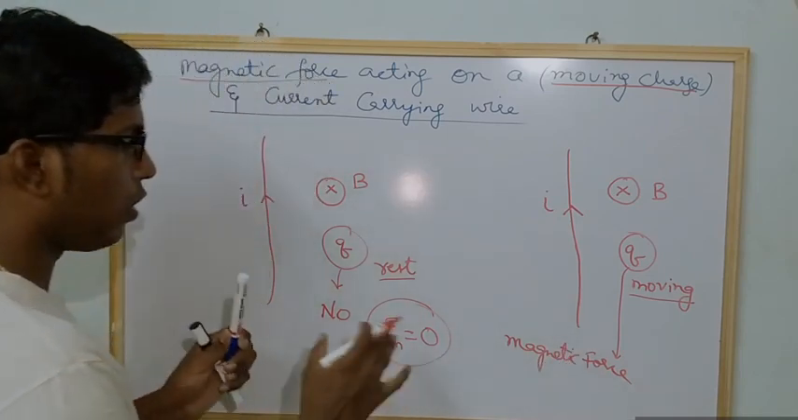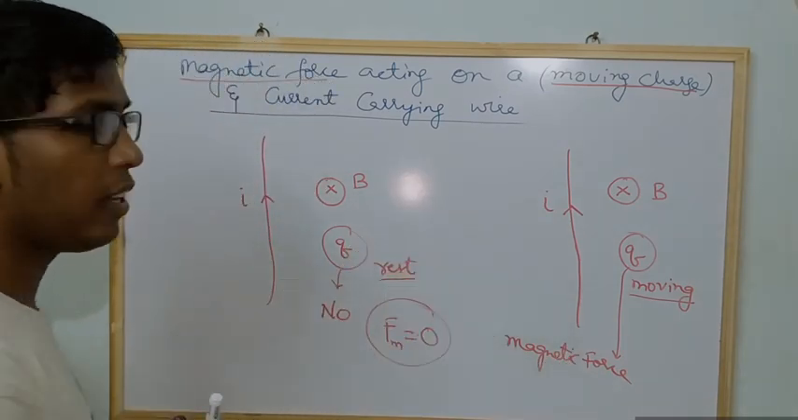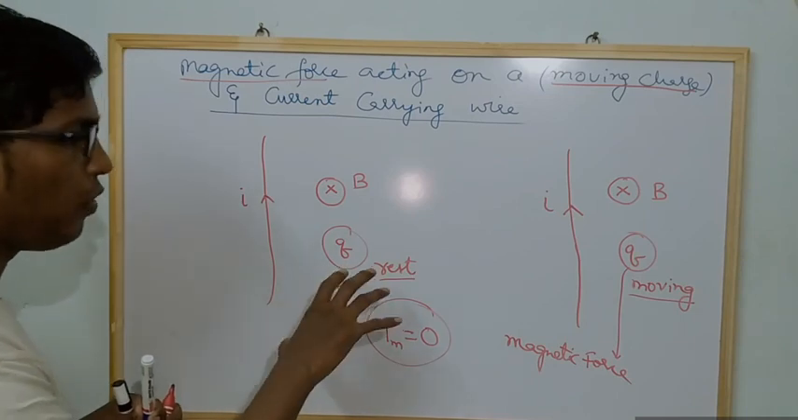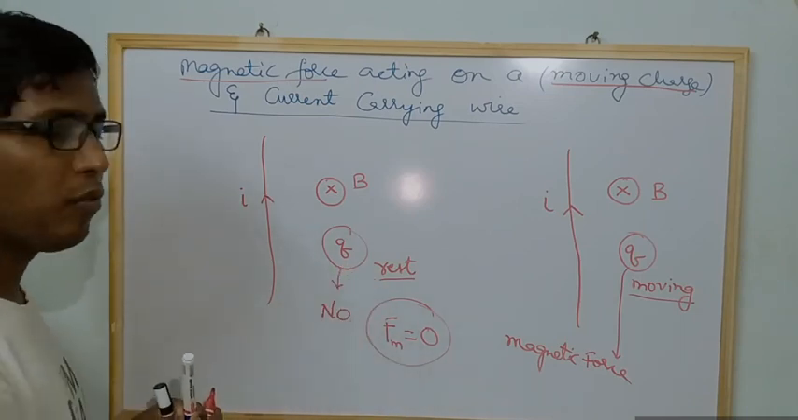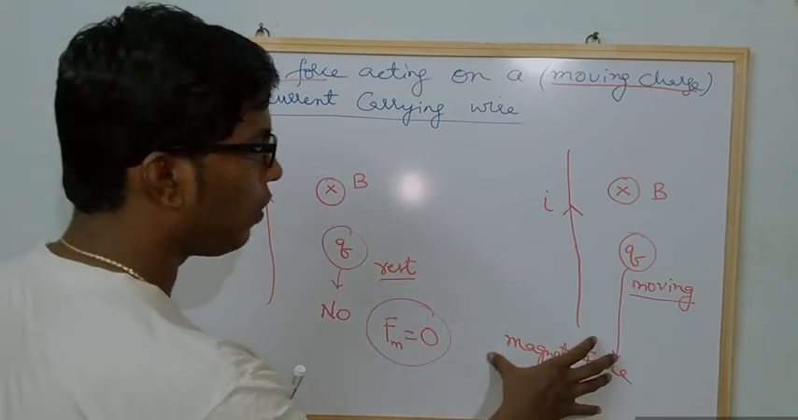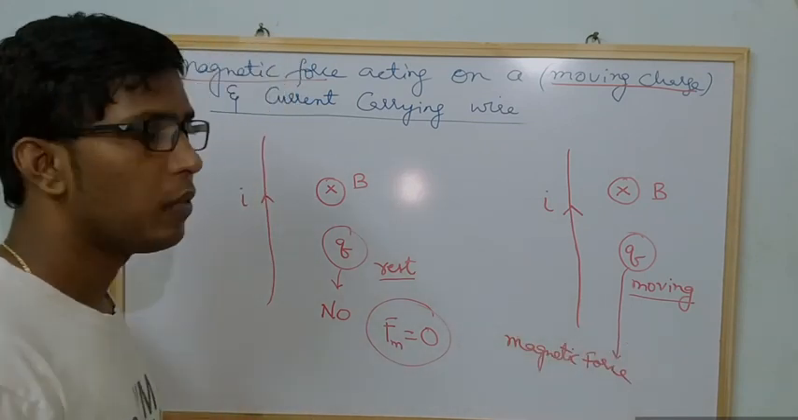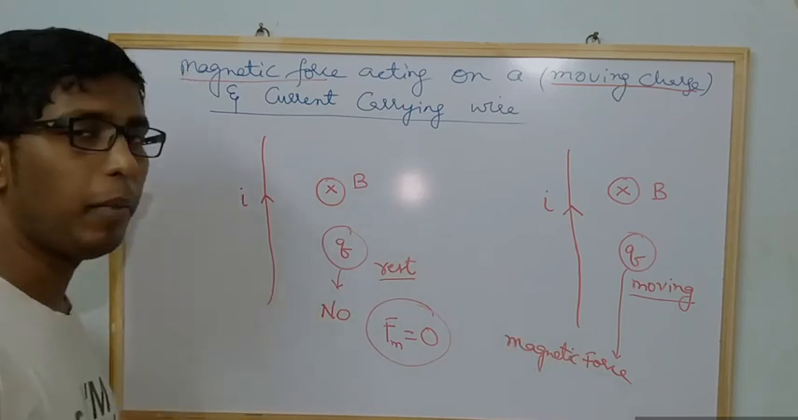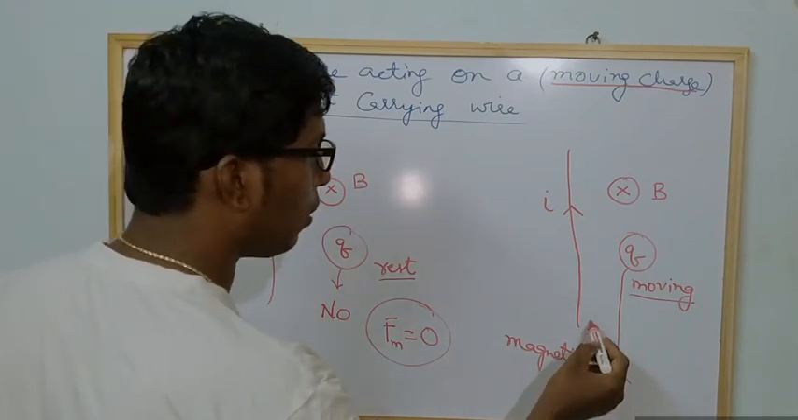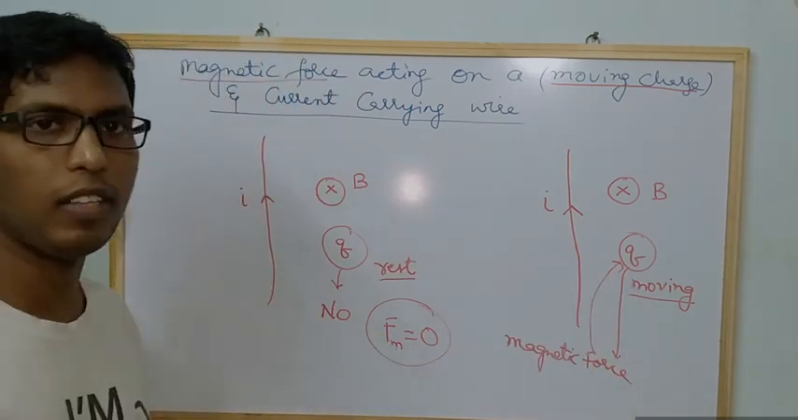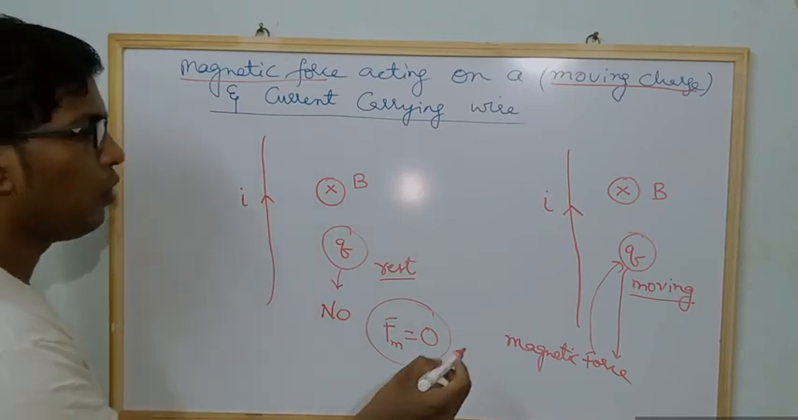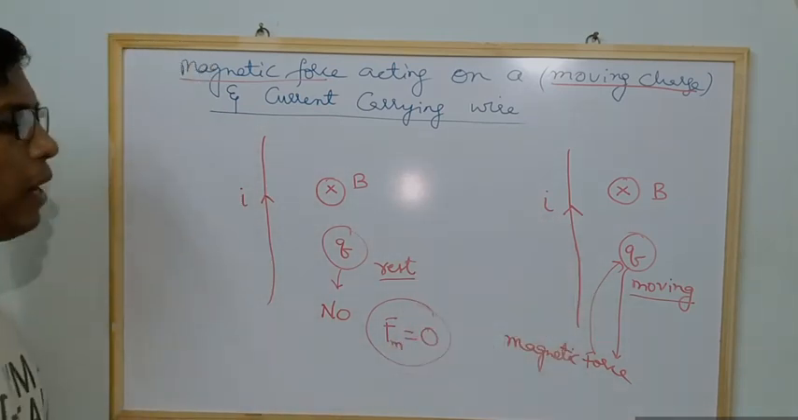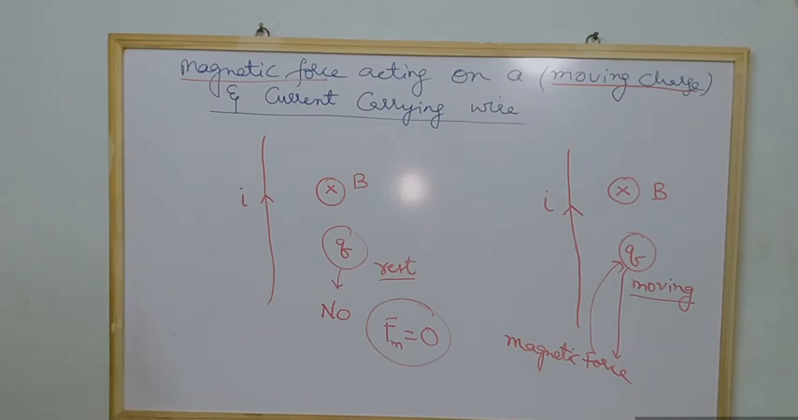You cannot say that the magnetic force will act on a charge at rest, because if the charge does not move anywhere, the magnetic force will not act. The magnetic force will act only when the charge is moving, and that force is nothing but the magnetic force. The force is observed depending on whether the charge is moving or not. That is also very important. I think you have understood.